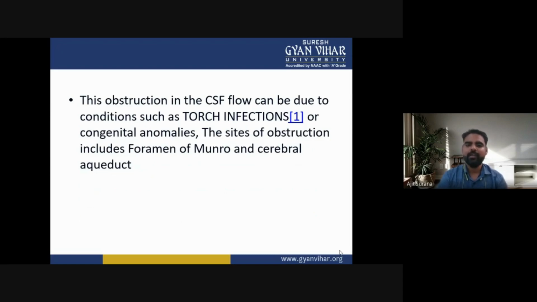The site of obstruction may include the foramen of Monro and the cerebral aqueduct.